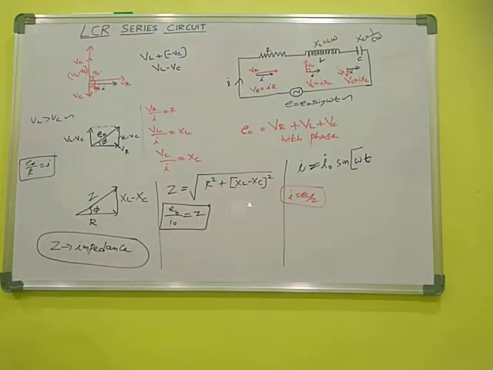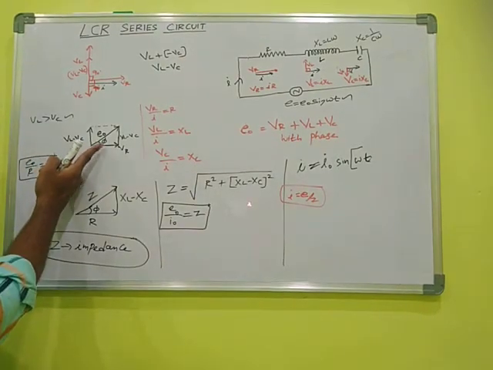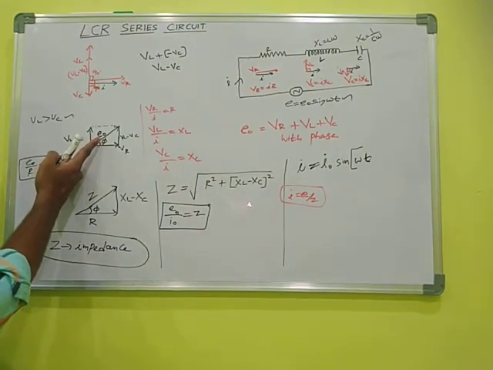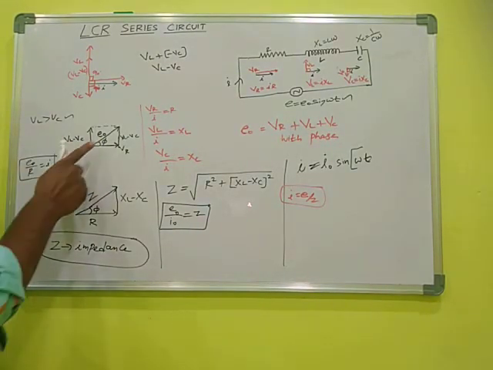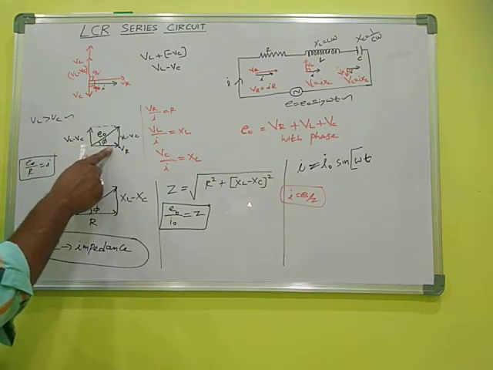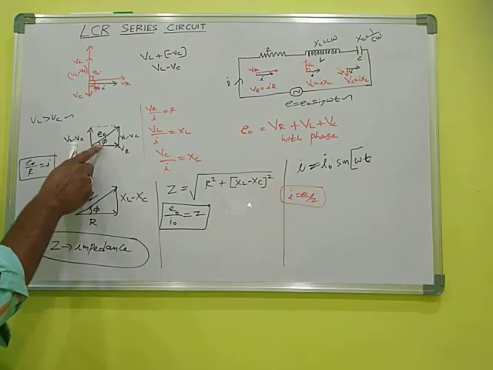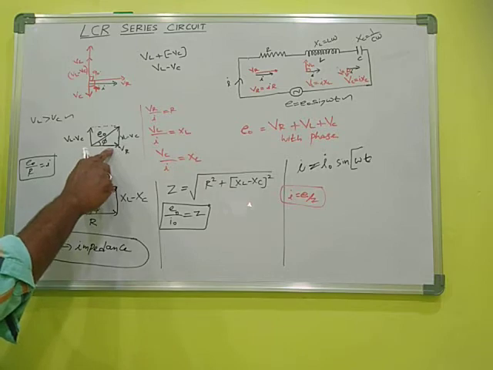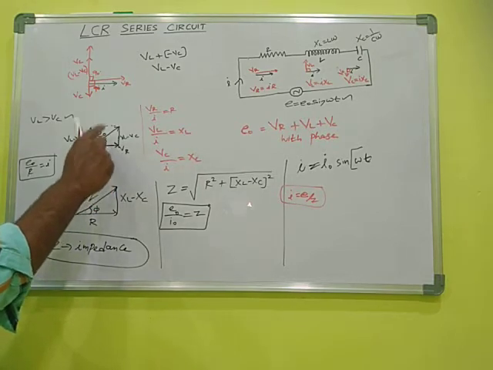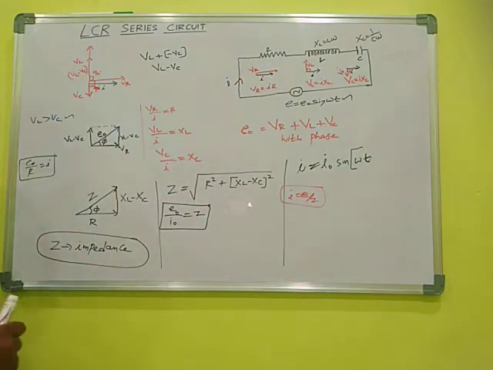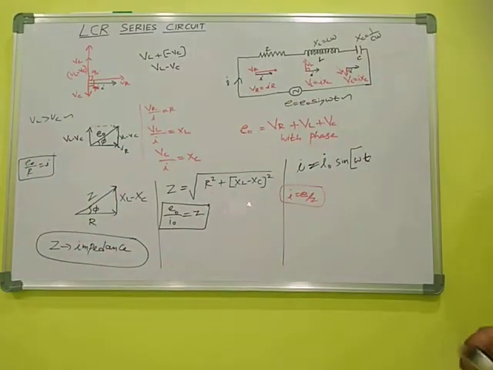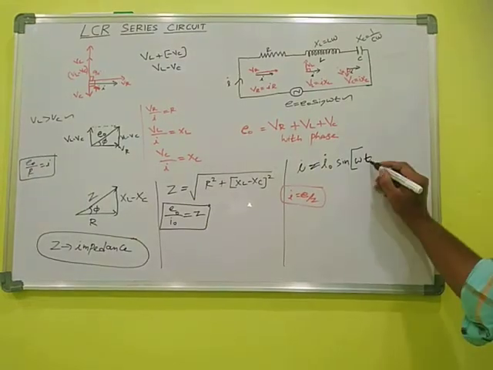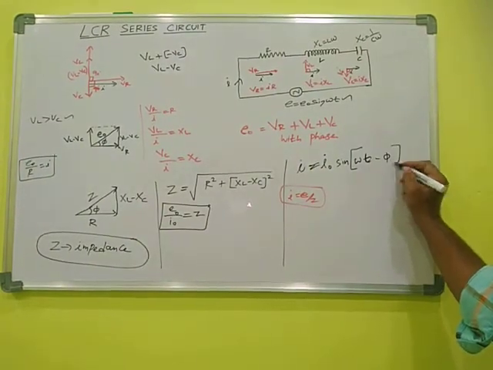The current I is equal to E by Z. Here the inductance is larger than the capacitance, so we have the value of phi. So what is the angle here? Sine omega t minus phi. Here VR is here. This is angle omega t. So the current flowing through the circuit is I is equal to I naught sine omega t minus phi.